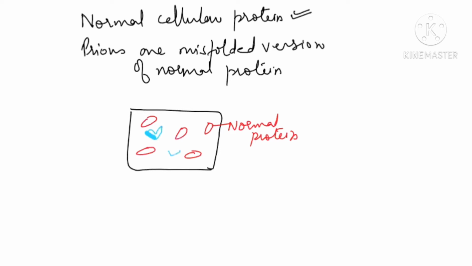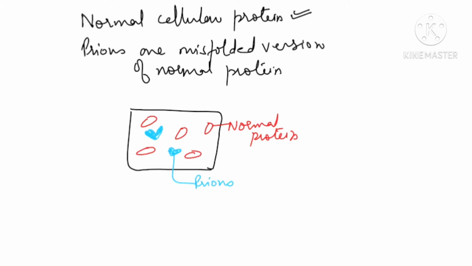You can assume these are the misfolded version of the normal protein. Is it clear? So these are your prions. Up till here you have understood: in the cell normal proteins are there and prions are the misfolded version of the normal proteins.